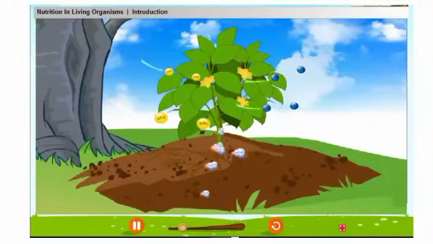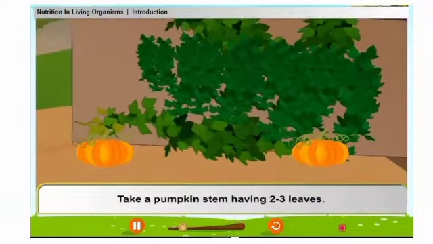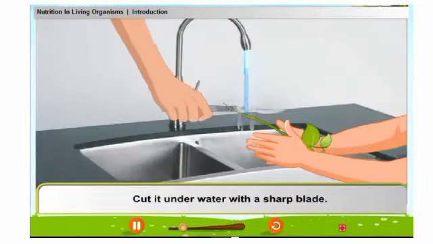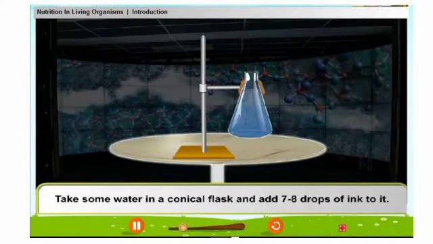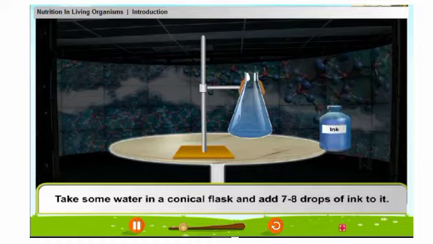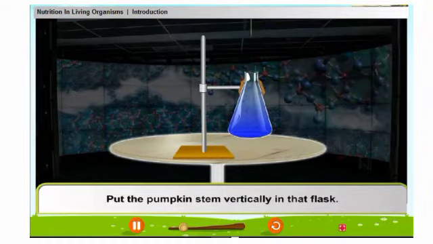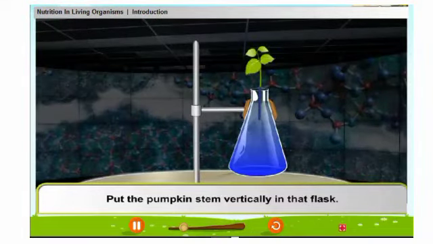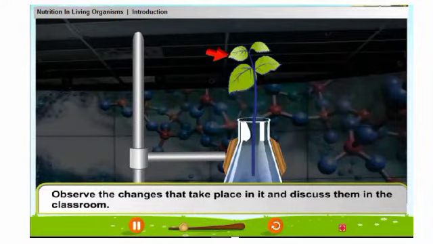Transport system in plants. Take a pumpkin stem having 2 to 3 leaves. Cut it under water with a sharp blade. Take some water in a conical flask and add 7 to 8 drops of ink to it. Put the pumpkin stem vertically in that flask. Observe the changes that take place in it and discuss them in the classroom.